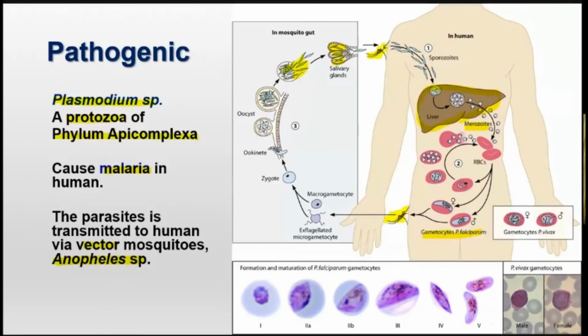bite another human, bila dia gigit human yang sihat, tetapi disebabkan sekarang Plasmodium species ni dijumpai dalam salivary gland ini, dia akan masuk dalam circulatory system dia sebagai sporozoit. As I said just now, go to the blood circulatory system, it will be transported to the target organ, which is the liver. Okay, so this is how the Plasmodium species cause malaria in human.